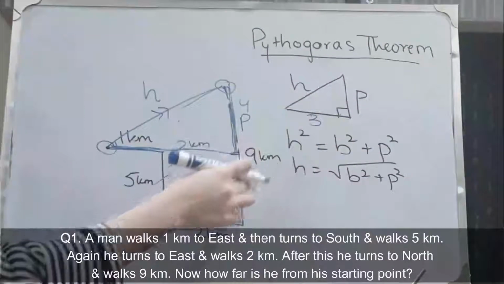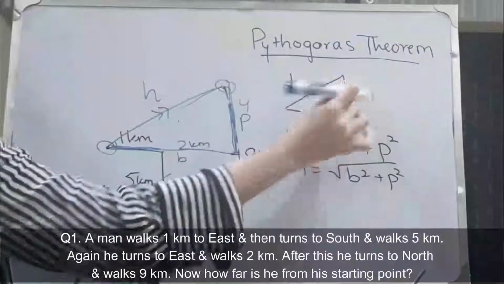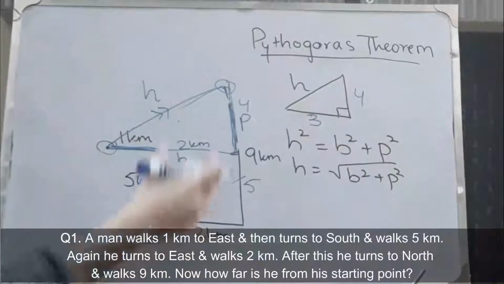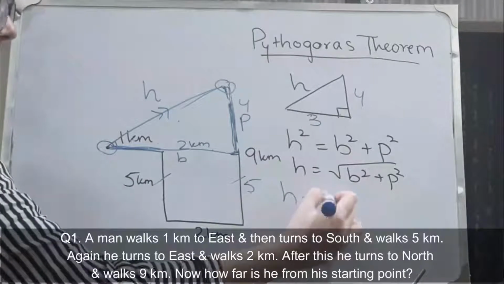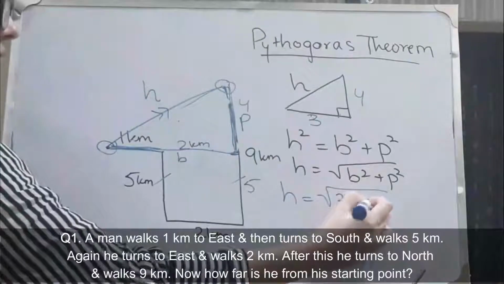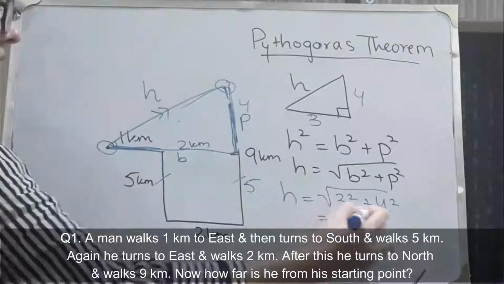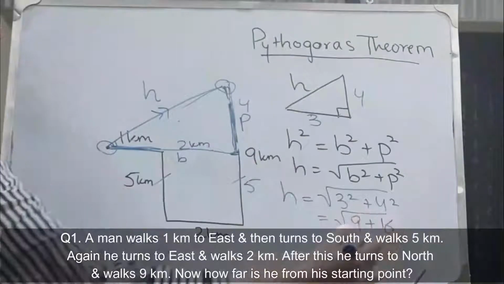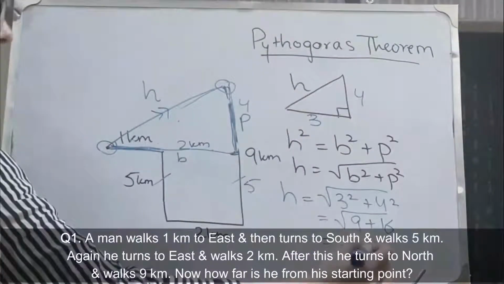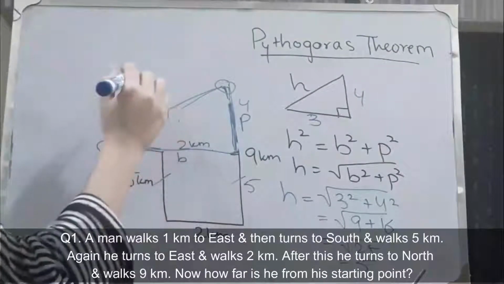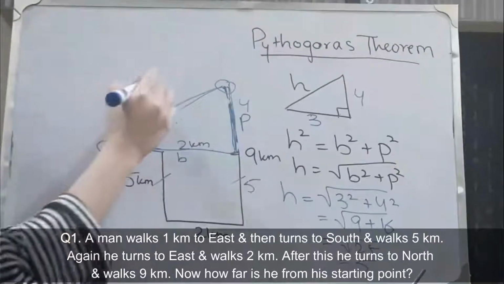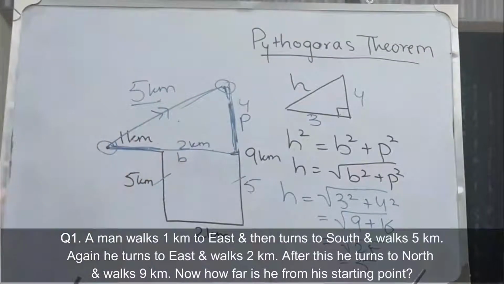And the perpendicular is 9 minus 5, which is 4. So now we substitute the values of base and perpendicular into this theorem, and we get 5 as our answer. That means the distance from the starting point is 5 kilometers. This working could be avoided if you remember 3, 4, 5 to be the measurements of a right angle triangle.